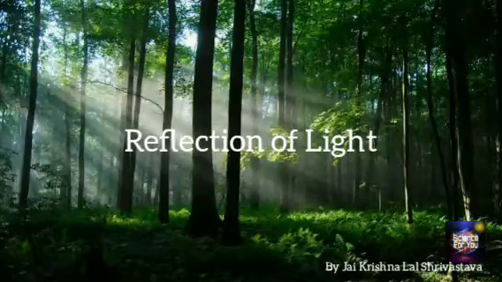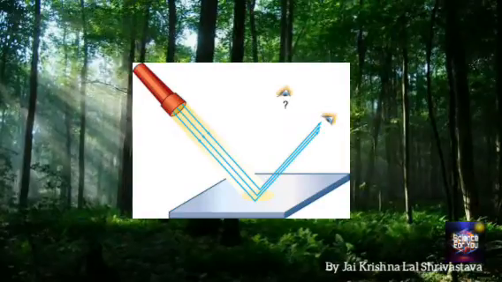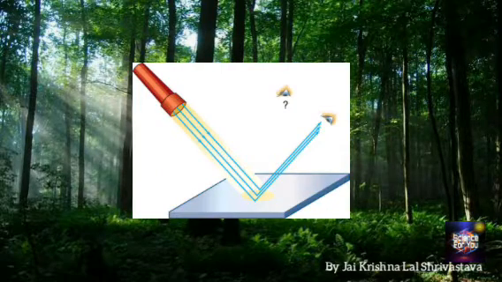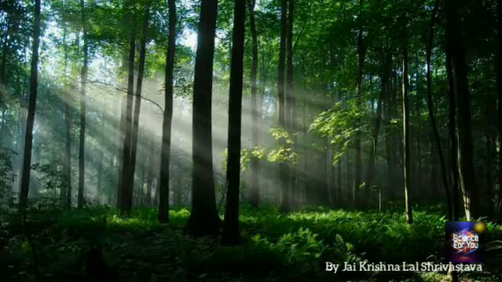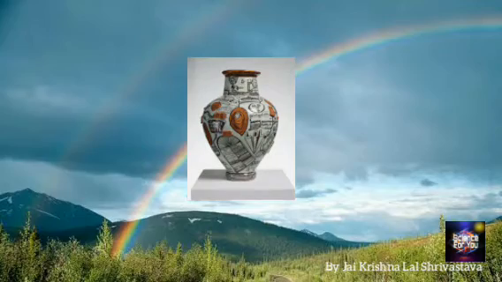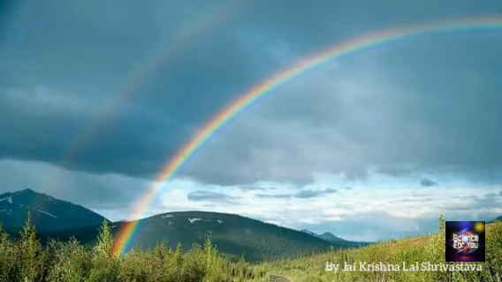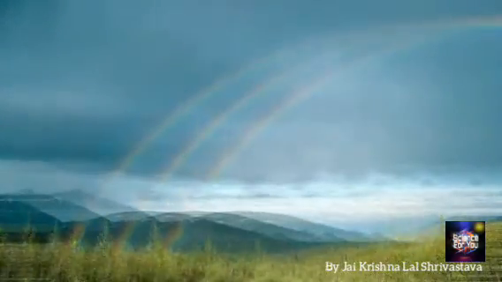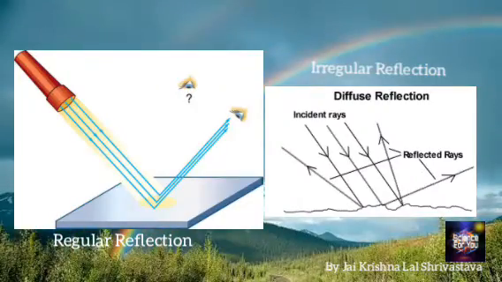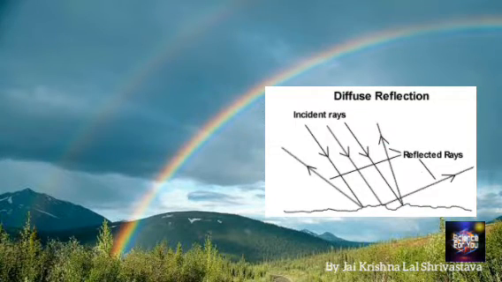Reflection of light. When light falls on the surface of an object, some of it is sent back. So reflection of light is the phenomenon of bouncing back of light in the same medium on striking the surface of any object. In reflection, the path of light rays changes without any change in medium. Reflection is of two types: regular reflection and irregular reflection or diffuse reflection.